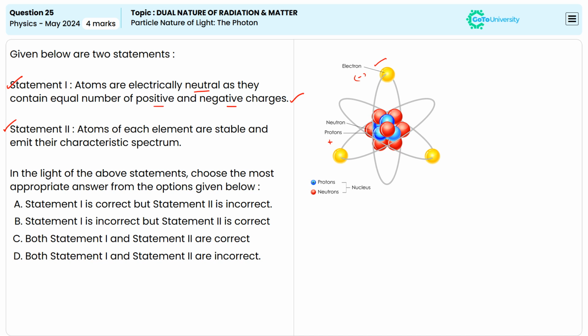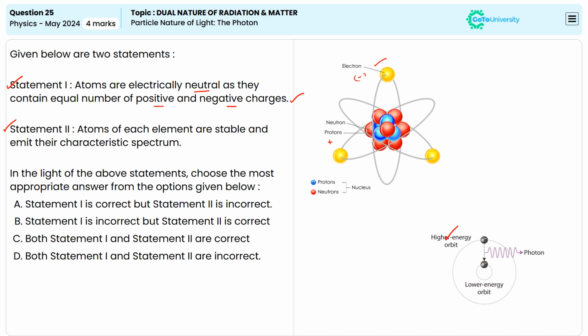Let us check statement 2. Statement 2 is given as: the atoms of each element are stable and emit their spectrum. This statement is partially incorrect. While atoms of each element emit a characteristic spectrum due to electronic transitions between energy levels, they are not always stable. Some atoms, particularly isotopes of certain elements, may be unstable.